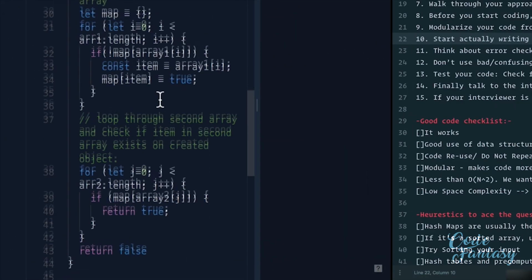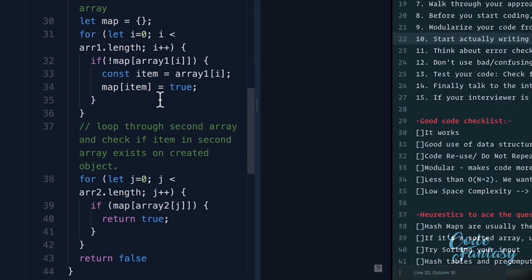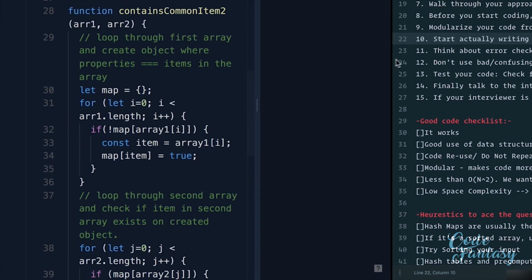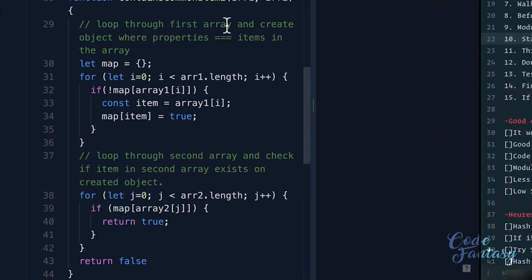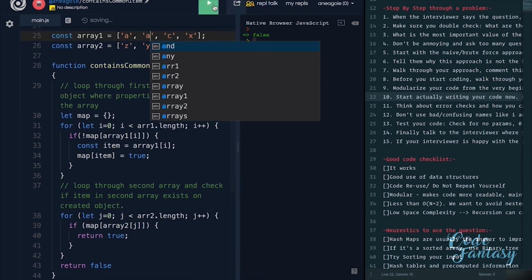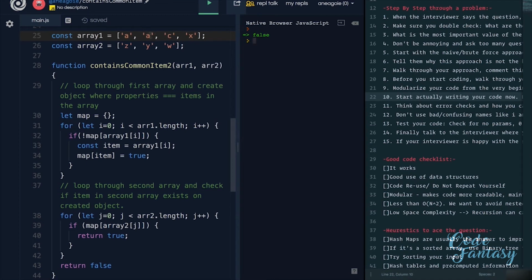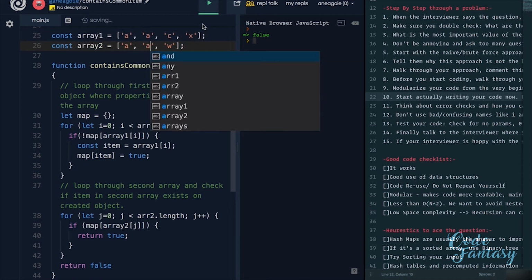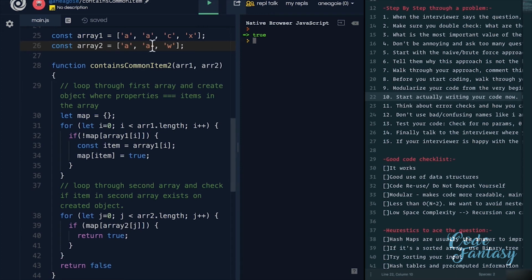But essentially, I now look at this code and say, how can I break this? Well, let's think this through. If I go through this code and let's say, what if I have two A's here and I run? Does this still work? Okay, what if I have A and A here? What happens? All right, I get true, that's good. But what if I have a number here instead of a string? We just assume that the array is going to contain strings. I get false. Okay, what if I do 1 here? I get true. Okay, so that works.